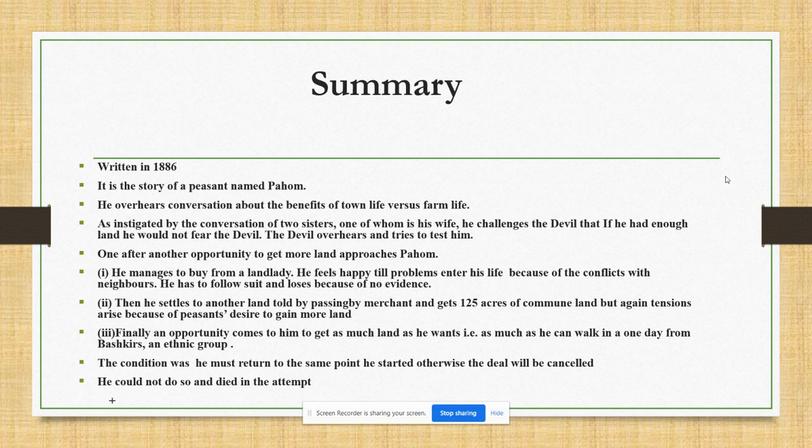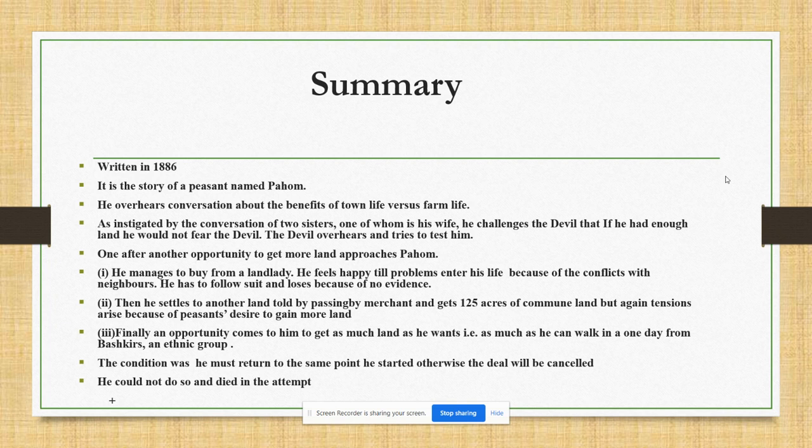He tells him that the Bashkirs, an ethnic group, have plenty of land. Anyone can visit them, present them some expensive gifts, and in return they give that person as much land as he wants. So Pahom makes up his mind to go there